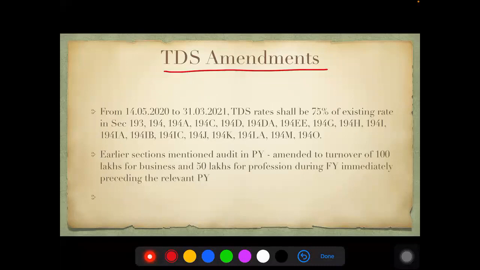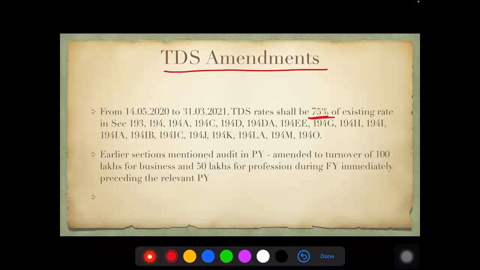All right. So TDS amendments, because of this COVID scenario, in order to help people with liquidity issues, they have given a new calculation for us, adding on to our complexity.